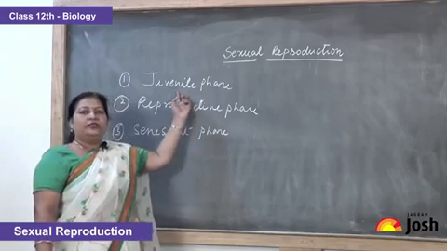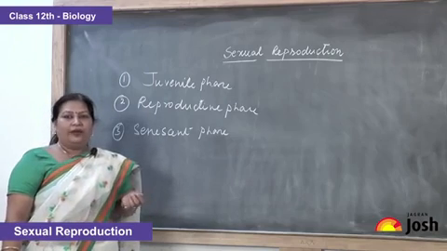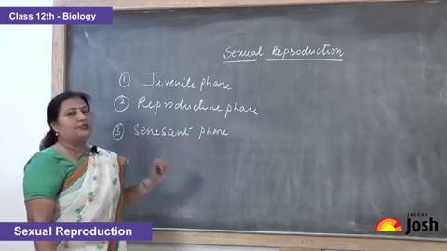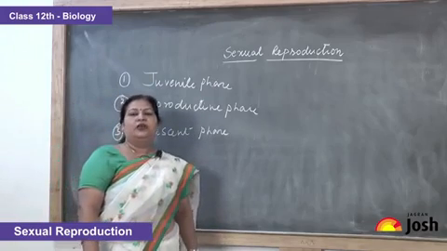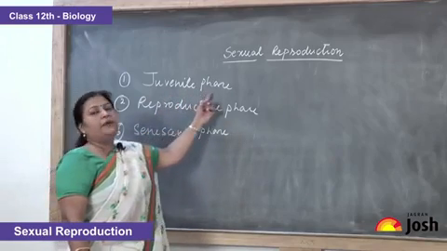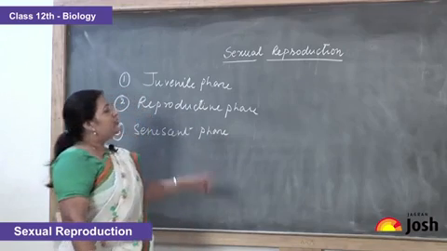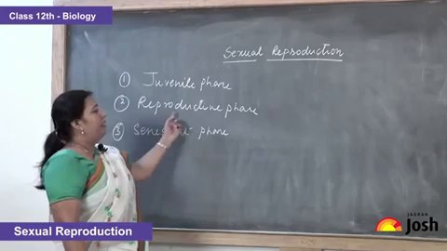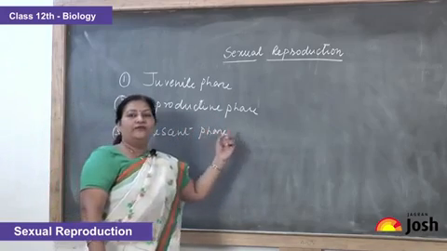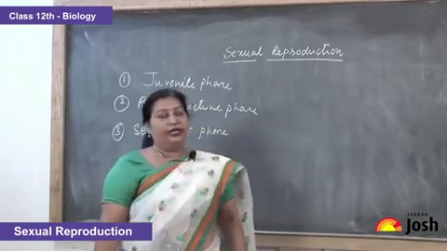The juvenile phase is called the pre-reproductive phase, which is a period of rapid growth. In this, growth takes place and differentiation of the cells of the organism takes place. In plants, this juvenile phase is called the vegetative phase. Later on, this juvenile phase is followed by the reproductive phase. The reproductive phase is the phase when a plant or an animal attains sexual maturity.